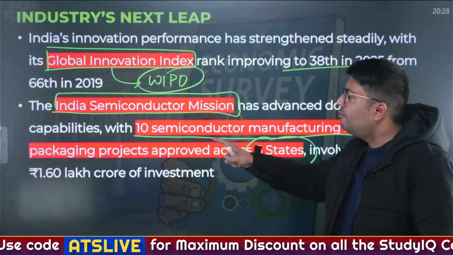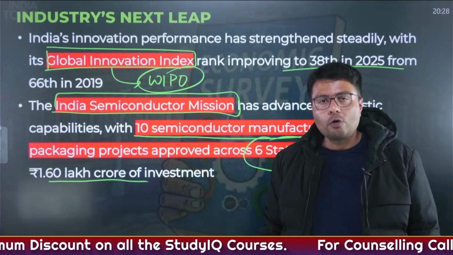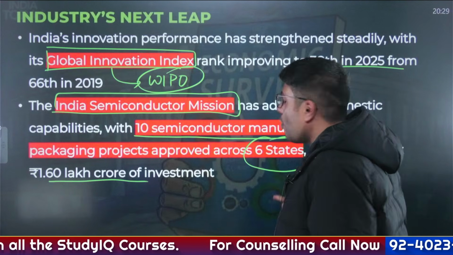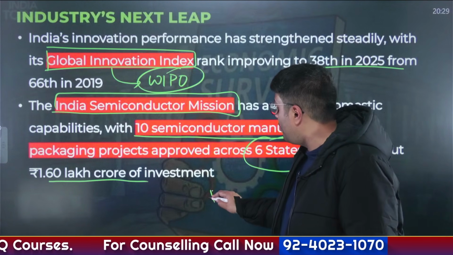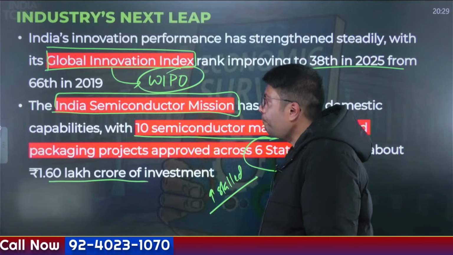And for that, India launched the India Semiconductor Mission, where 10 semiconductor manufacturing units and packaging projects have been approved across 6 states with an expected investment of how much? Of 1.6 lakh crore rupees. And you can understand this would also create jobs. Which kind of jobs? Highly skilled jobs. Understood?